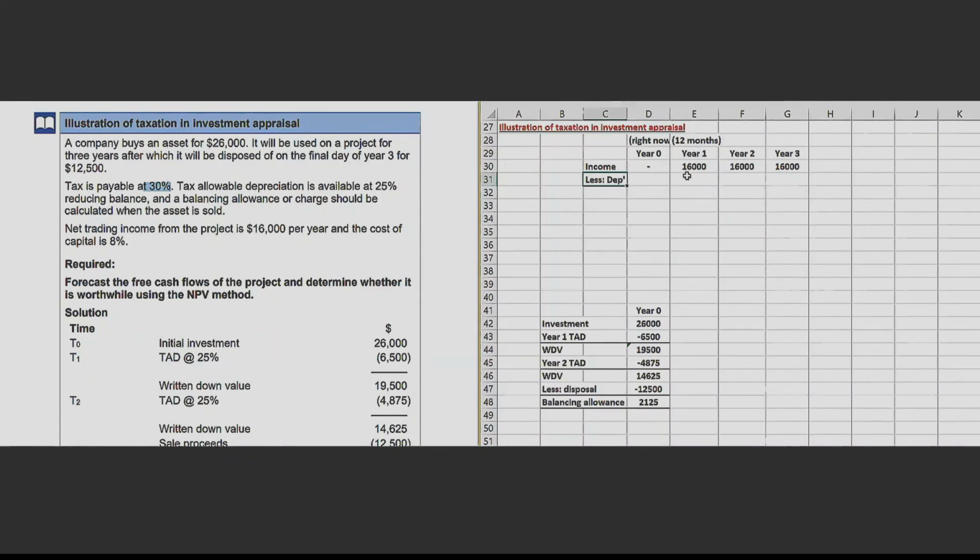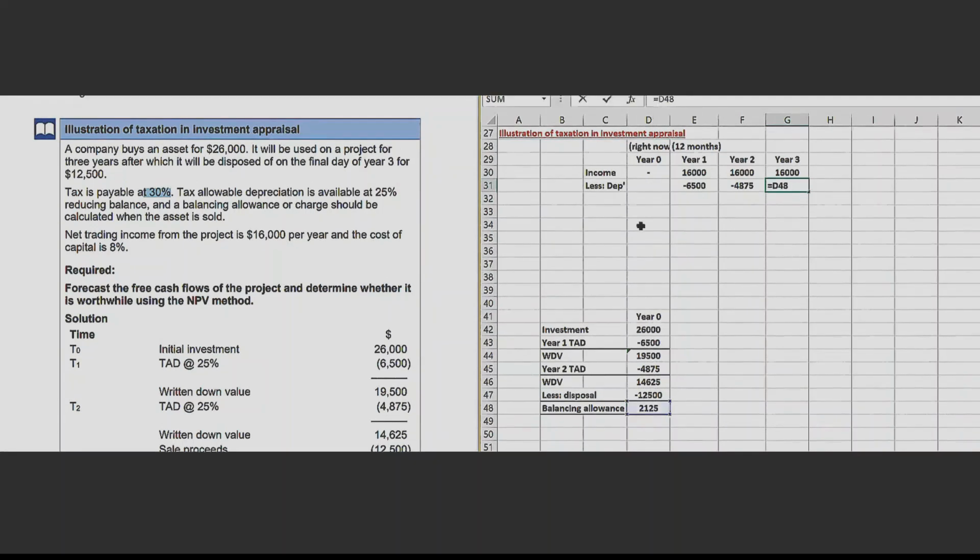Okay, let it be depreciation first. So we deduct this depreciation like this, then like this, and 2,125. Be very careful here. So these are the three amounts which are used for calculating depreciation.